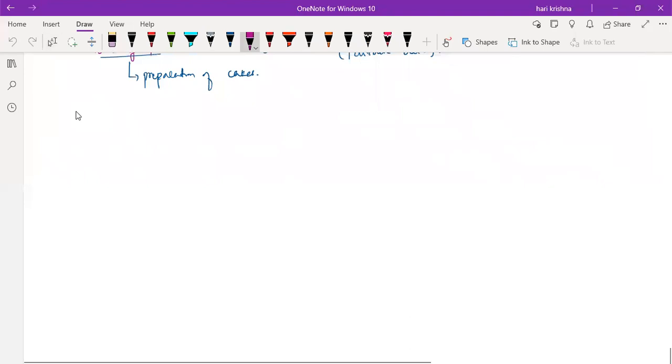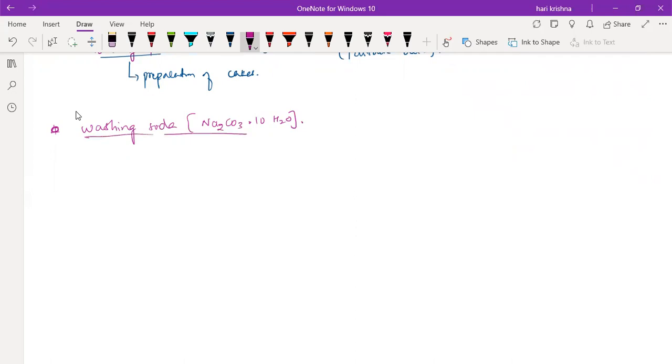Na2CO3. The formula is Na2CO3 dot 10H2O. It's sodium carbonate, sorry, sodium carbonate decahydrate. So preparation of washing soda includes 3 steps.